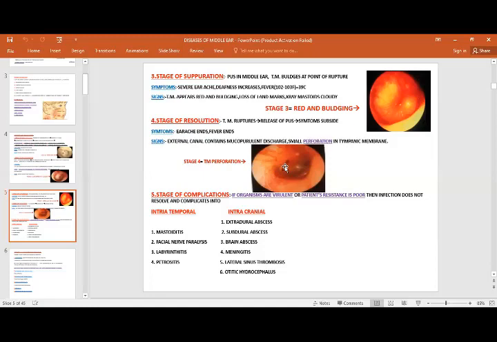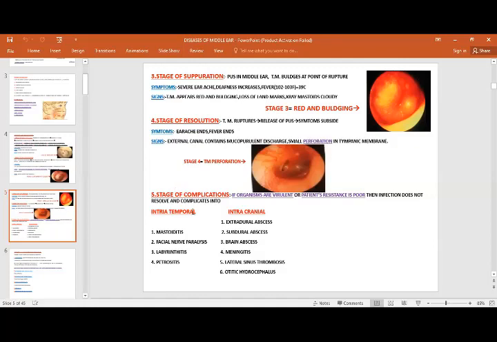And when you see, there is a small perforation present with clear edges. If the stage is resolved, then the edges would be very clean and clear. If the perforation is very small, then this stage will later help in the closure of the tympanic membrane. Now, if this stage doesn't occur, there are two conditions: either the organisms are more virulent or patient resistance is poor. Then the infection does not resolve, and complications will occur.